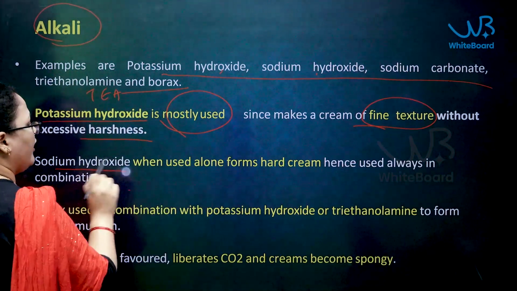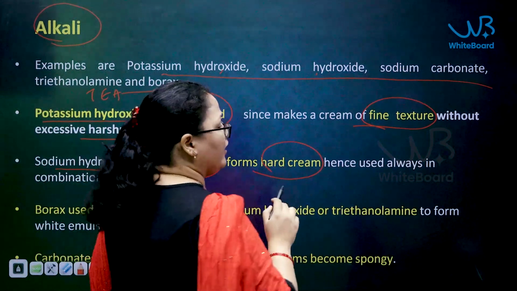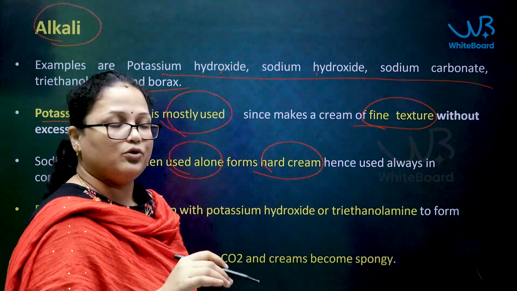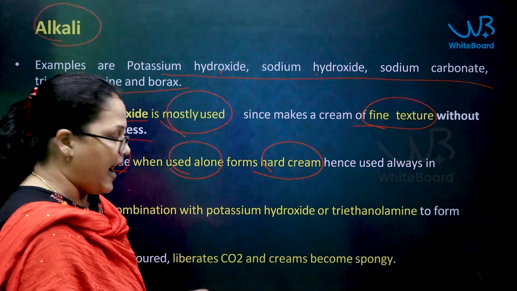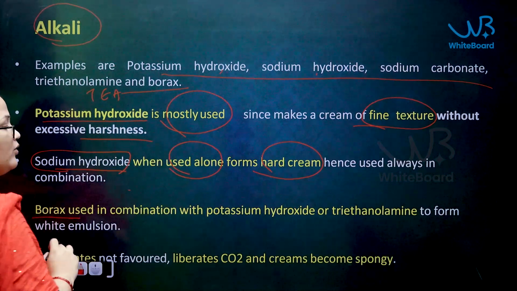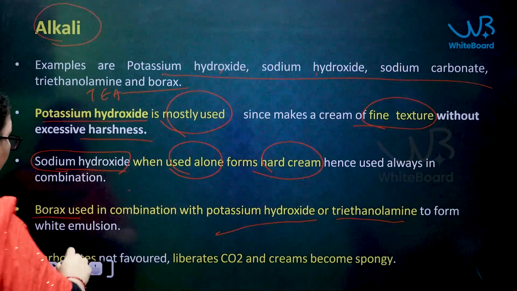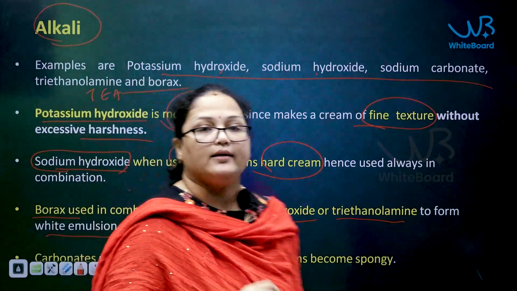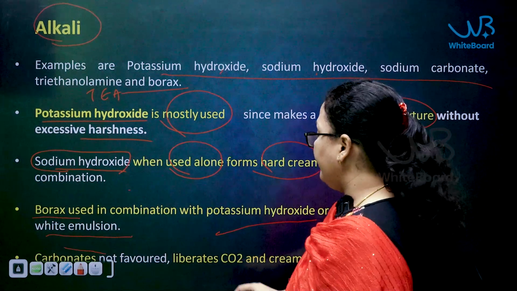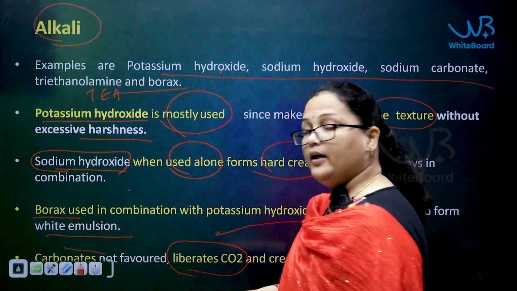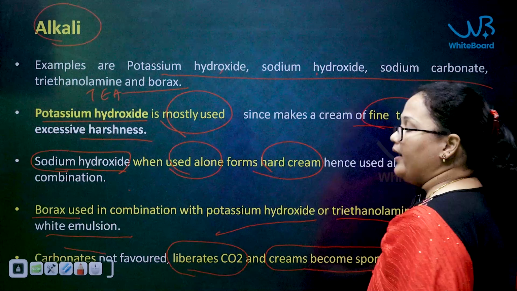Next, coming to sodium hydroxide, when used alone it forms a very hard cream that is not easily rubbed into the skin. Therefore, sodium hydroxide should always be used in combination with other alkalis. Next, borax, when used in combination with either potassium hydroxide or triethanolamine, forms a white emulsion. The last ingredient is carbonates. Whenever you use sodium carbonate, it liberates carbon dioxide during the reaction, and the cream becomes very spongy.